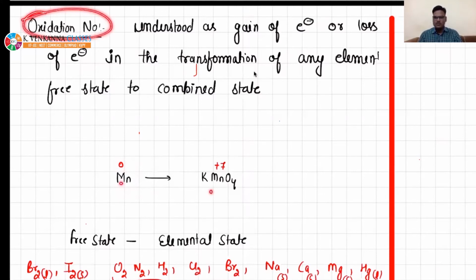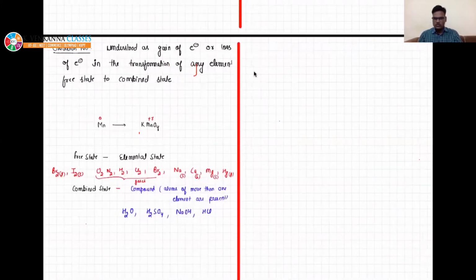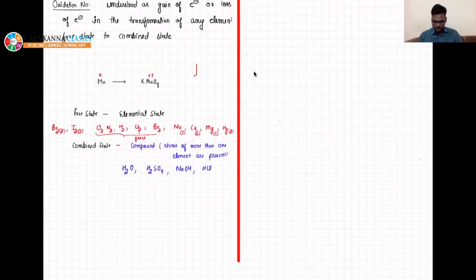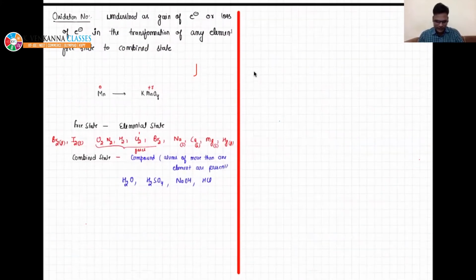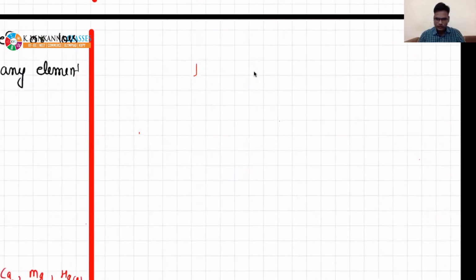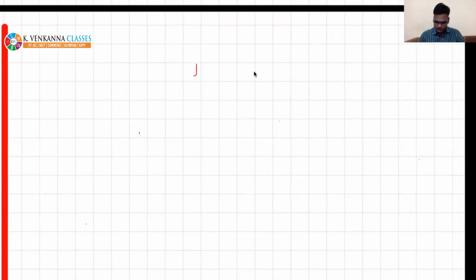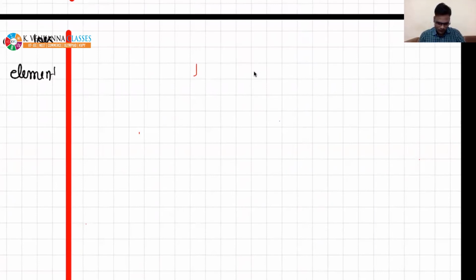So I will be giving you some rules. Using those rules, you will be able to calculate the oxidation number of a given element. Let me write the rules. If you have any doubt, please tell me. Rules to predict the oxidation number.